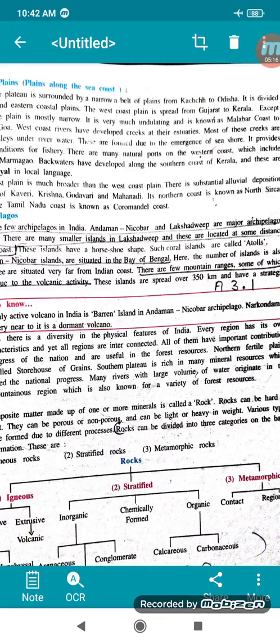Now comes the minerals. Now see, rocks. Categories are given: igneous rock, stratified rock, and metamorphic rock. Now, what actually is a rock? Rock is a composite matter which is made up of one or more minerals. They are hard as well as soft. They are porous or non-porous. They can be light in weight or heavy in weight. Various types of rocks are found due to different processes, and they are divided into three categories which I told you just now: igneous rock, stratified rock, and metamorphic rock.